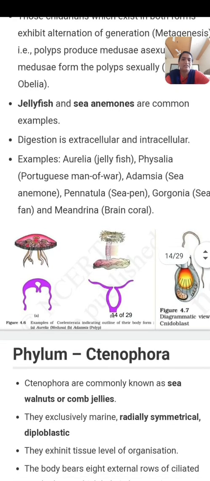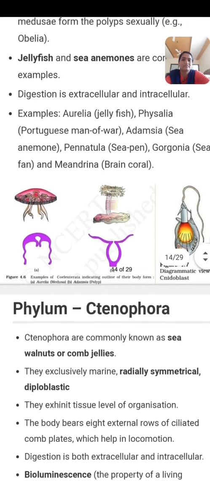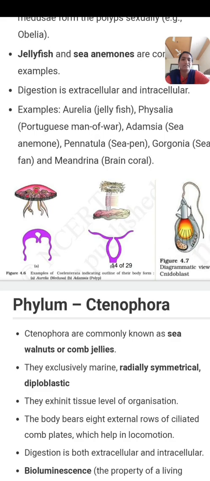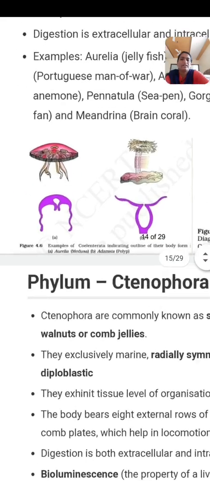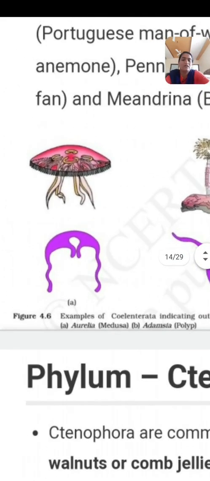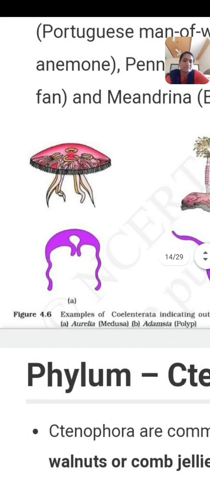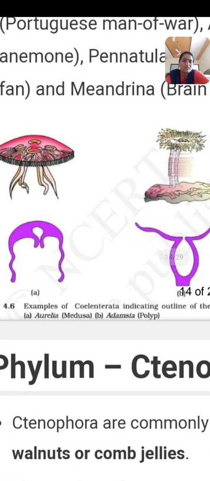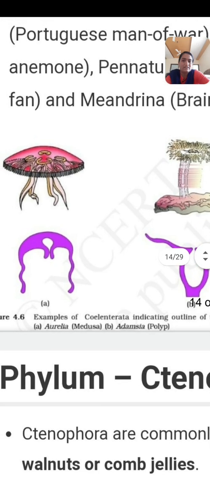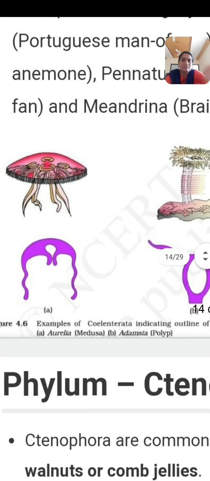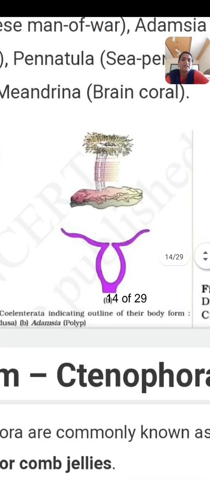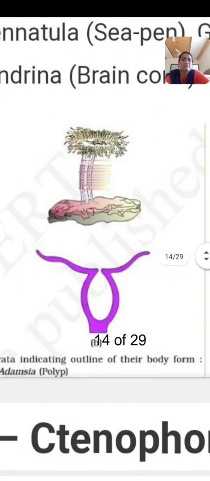Digestion is extracellular and intracellular. Examples from cnidarians, hydra. Look at here. This one is an umbrella like structure. Aurelia is the name of that organism. As it is umbrella shaped, it is a medusa. And this one is cylindrical in shape, means it is a polyp, hydra.